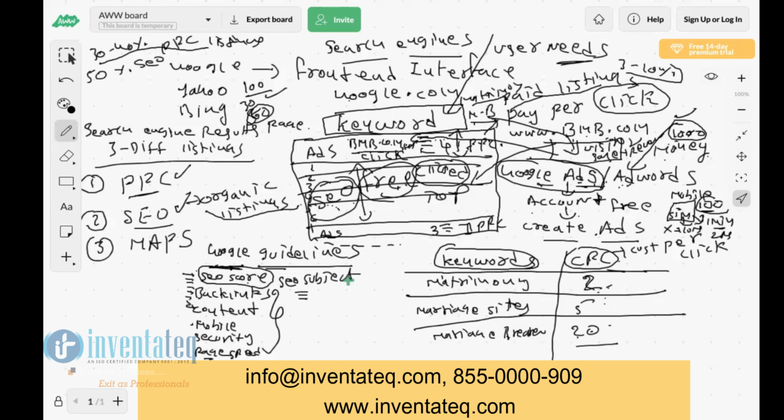The smaller companies, they don't do PPC regularly because they cannot afford to spend money every day, right? That is the reason generally bigger companies only will be doing it. But as a company, always try to be in all the 3 modules. Then only you will have maximum reach. Your brand will be shown to many people.